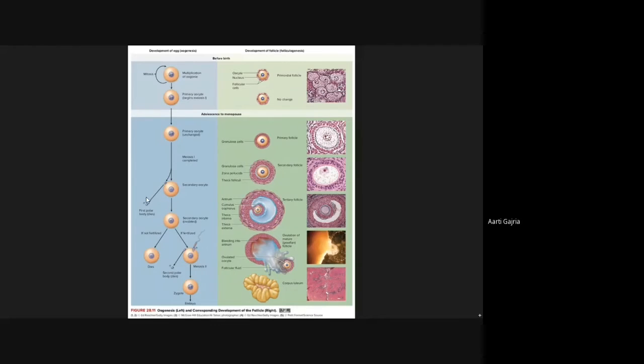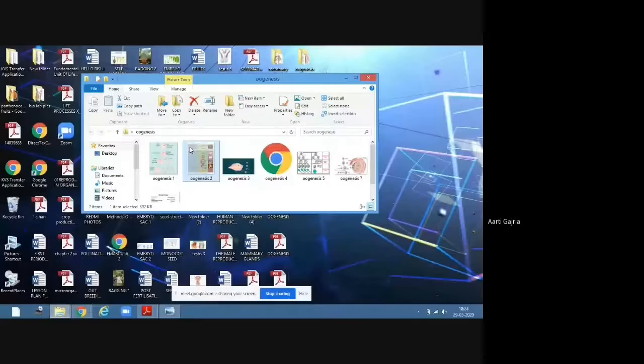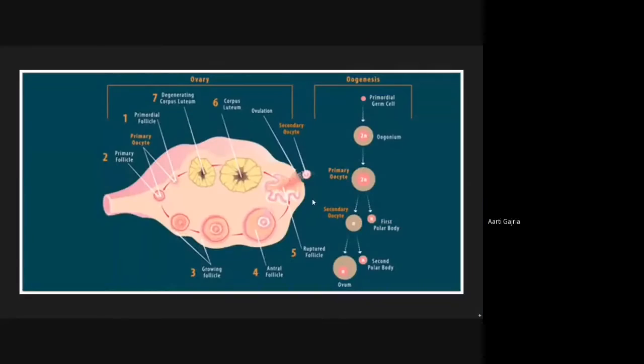And this polar body will again form two polar bodies. So after completion of meiosis 2, we have 3 polar bodies and 1 ovum. Can you see this?